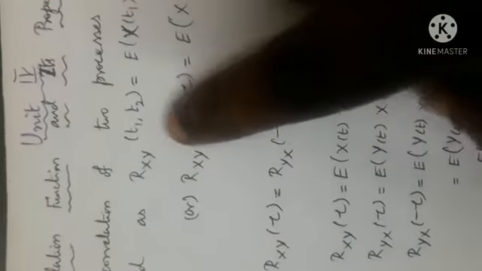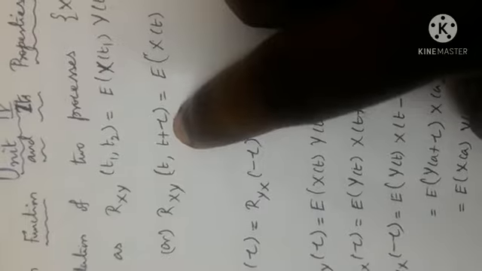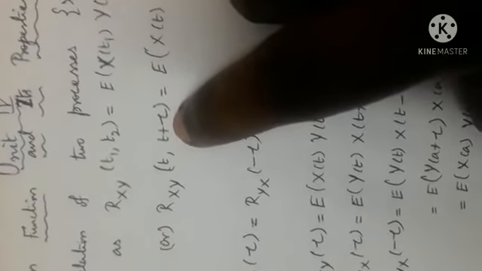Or this can be given with t1 considered as t, and t2 simply t plus tau, a small variation in time, t comma t plus tau. You can use either this definition or this definition. Rxy of t comma t plus tau is expectation of x of t into y of t plus tau. So you know autocorrelation, and now the definition of cross correlation also.